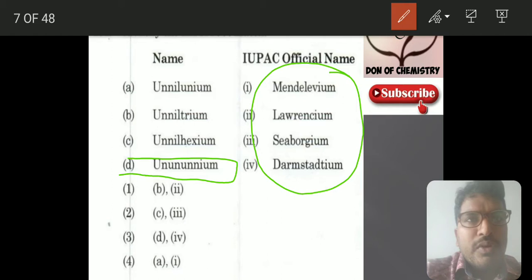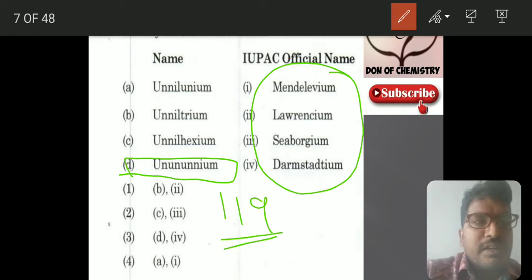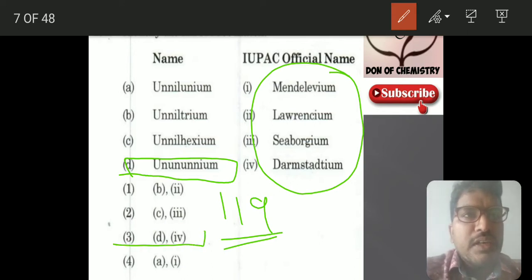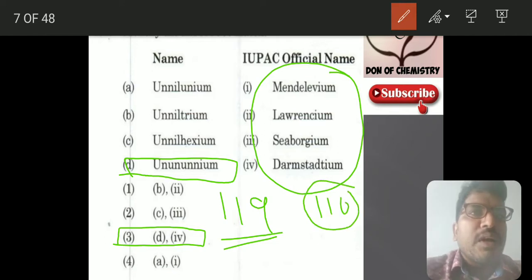Ununennium is nothing but 119. So far we haven't discovered 119. So whatever the option relating to that, you can take. Darmstadtium is 110, and the remaining will be the same. B is 2: Unniltrium means 103, that is nothing but Lawrencium.